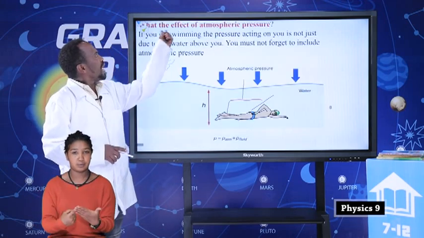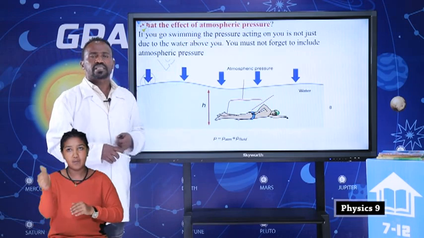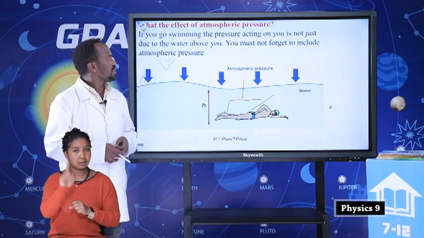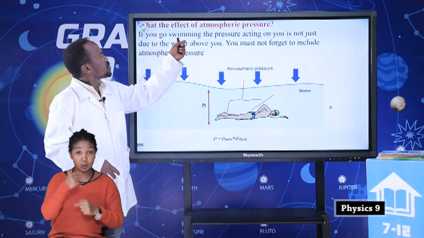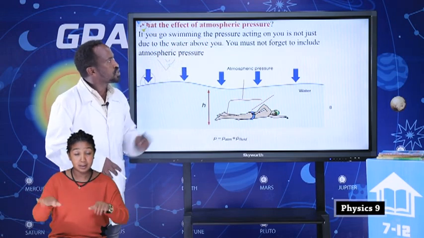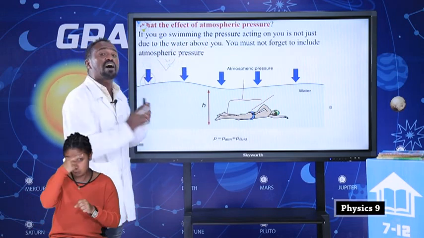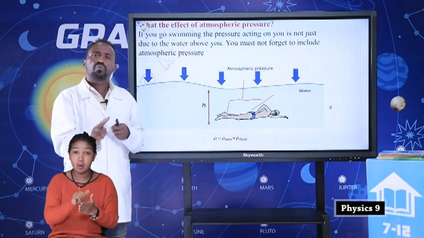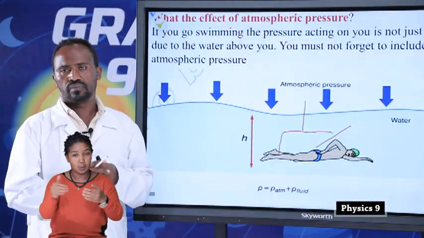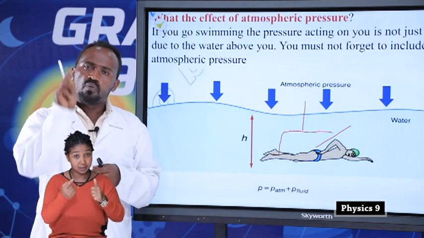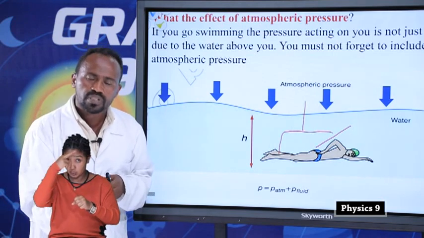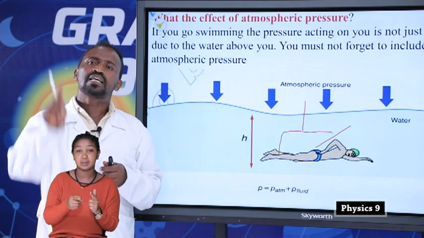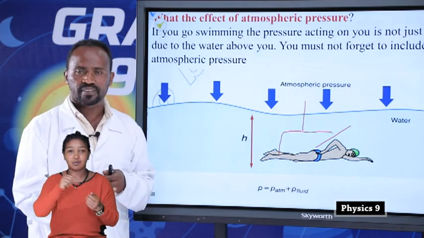Therefore, what is the effect of atmospheric pressure? If you're going swimming, the pressure acting on you is not just due to the water above you. There are two pressures that act on you when you're swimming in the pool. One is the pressure due to the fluid, plus the other pressure, which is due to the atmosphere.